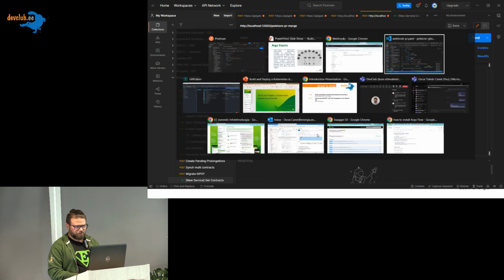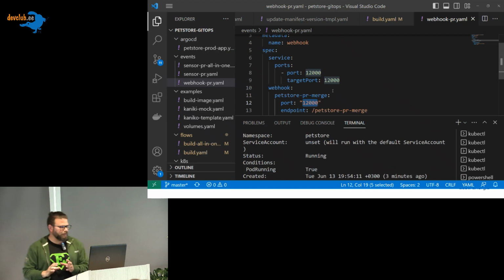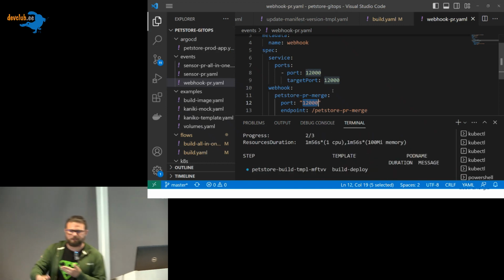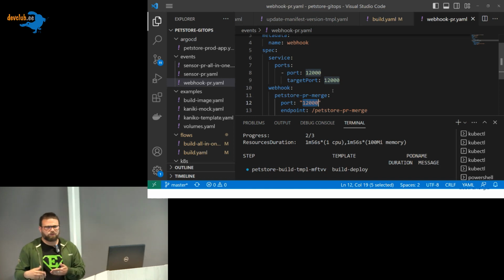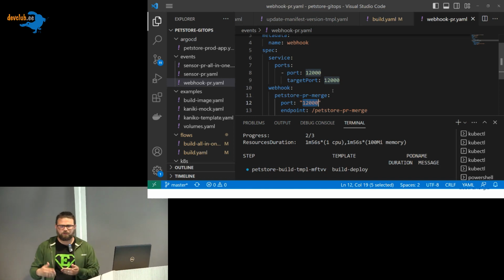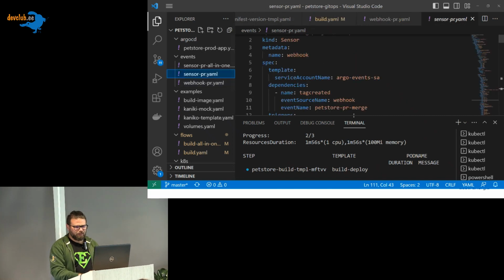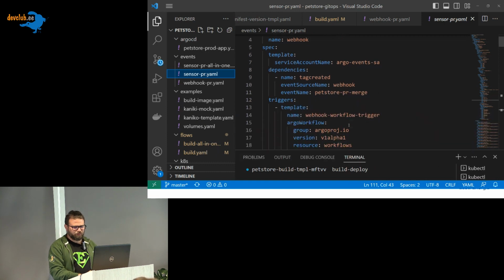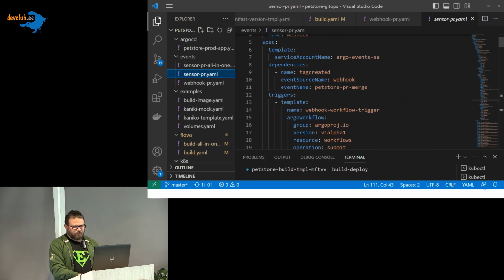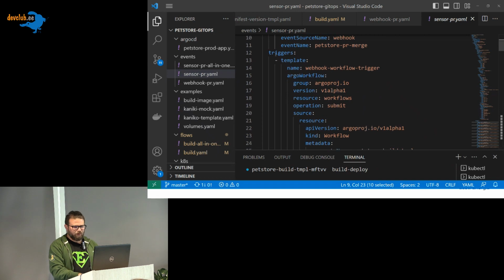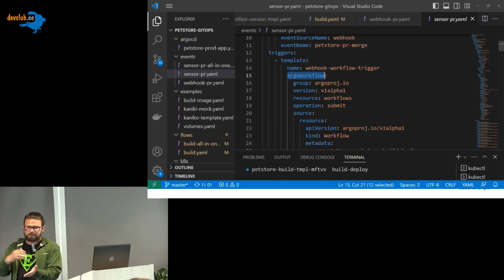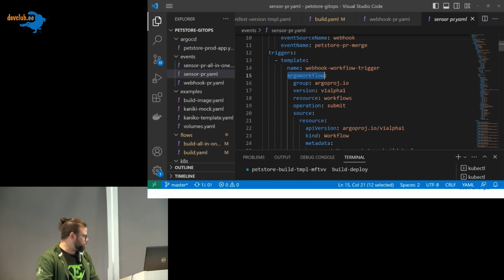Now that means we have this port listening, but we also need a sensor that reacts over some events. So in Argo Events, we don't only need to define the webhooks, we also need to define the sensor: what will happen if I receive this event? In this case, I defined this sensor using the tag created before, and then you have the trigger. The trigger, in this case, will be an Argo Workflow. If I receive this event, I will start an Argo Workflow.